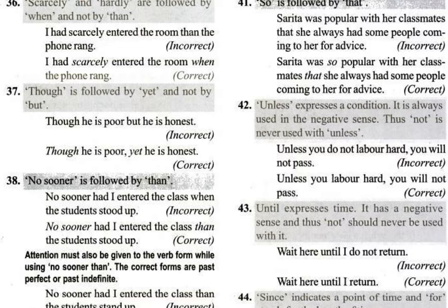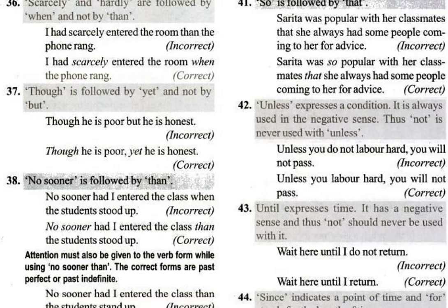Now let us move on to the next one. Unless: see this unless, that is also very important. What will go along with the word? We learned in the last period that if you are using scarcely or hardly, then when should come, not then. If you are using no sooner, than should come. Likewise, if so comes, that will come. So now let us go to unless.